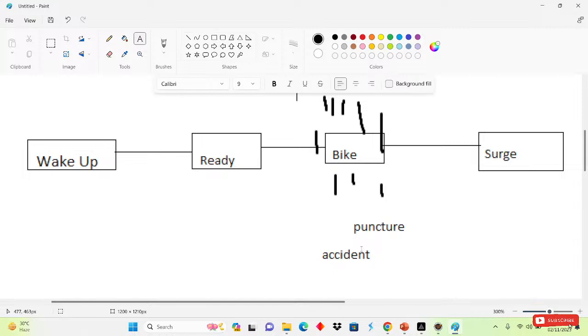And remember one thing, we cannot repair or delete the exception. We are not deleting or repairing the exception, we are just finding an alternative solution to handle that exception. Now if our bike punctures, we find an Ola or go by walk, but we are not repairing that exception or deleting it. Just remember, we are only finding an alternative way to handle that exception. Okay, so this is exception and error.